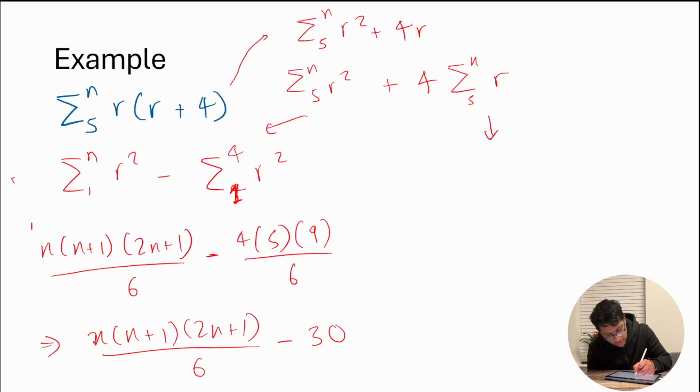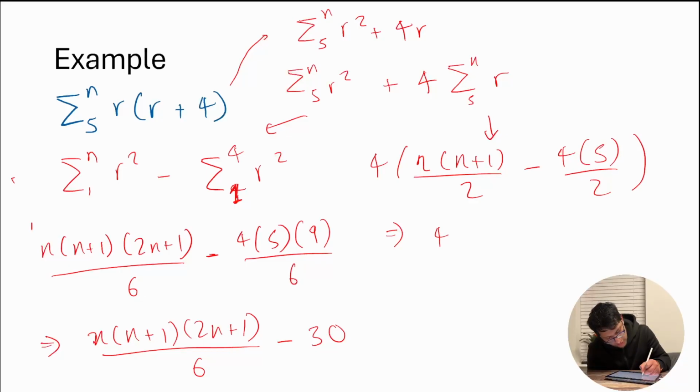A similar sort of thing for the second part. We already know it's going to be 4 times n plus 1 over 2, minus 4 times 5 over 2, which is nothing more than 2n times n plus 1 minus 20, because this will become 10 and then you times it by 4, sorry, so it becomes 40.